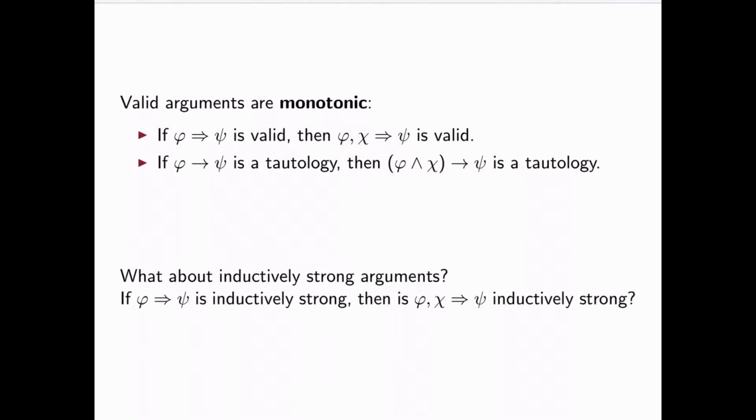Equivalently, we know that if phi implies psi is a tautology, then phi and chi implies psi must also be a tautology. So a natural question is, what about inductively strong arguments? If the argument from phi to psi is inductively strong, then is it also the case that the argument from phi and chi to psi is also inductively strong? Said differently, if phi supports psi, provides some type of evidential support for psi, then is it the case that phi and chi also provides evidential support for psi?